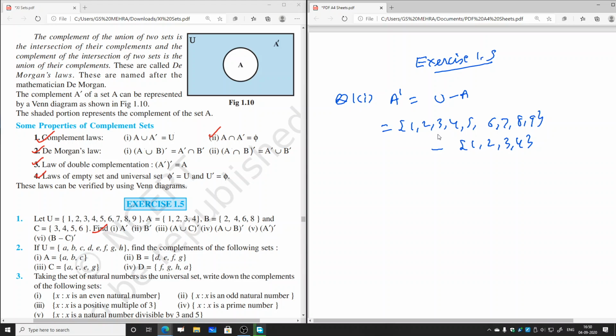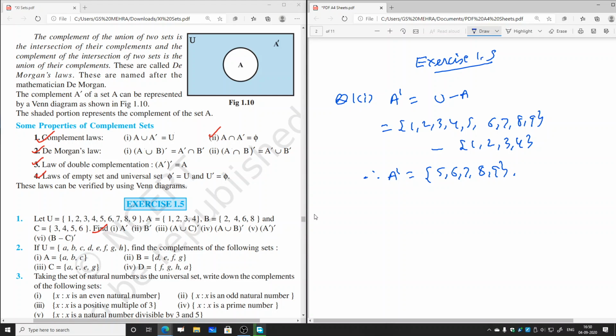So from the set U we will remove the elements 1, 2, 3 and 4. So the remaining will be 5, 6, 7, 8, 9. Therefore we can say that A complement equals the set {5, 6, 7, 8, 9}. So this is our A complement. Now similarly we can find B complement.